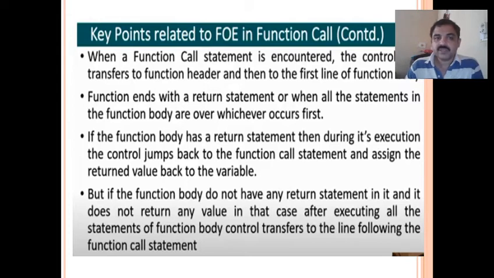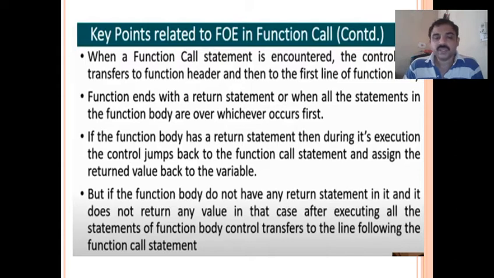A function ends with a return statement or when all statements in the function body are over, whichever occurs first. So a function may or may not return a value. If the function body has a return statement, then during its execution the control jumps back to the function call statement and assigns the returned value to the variable.